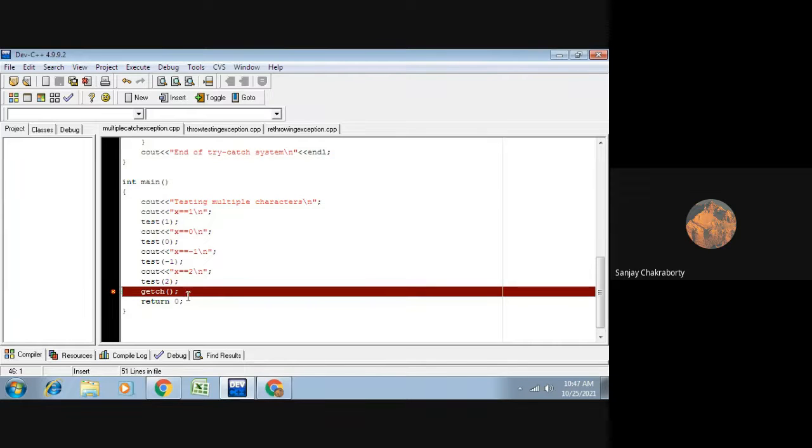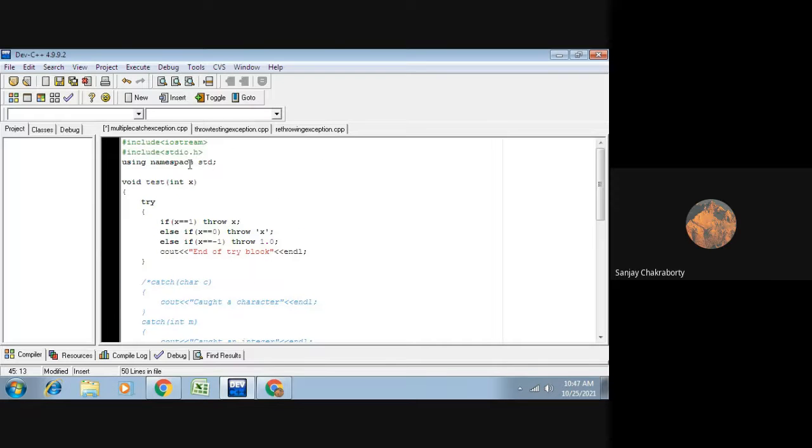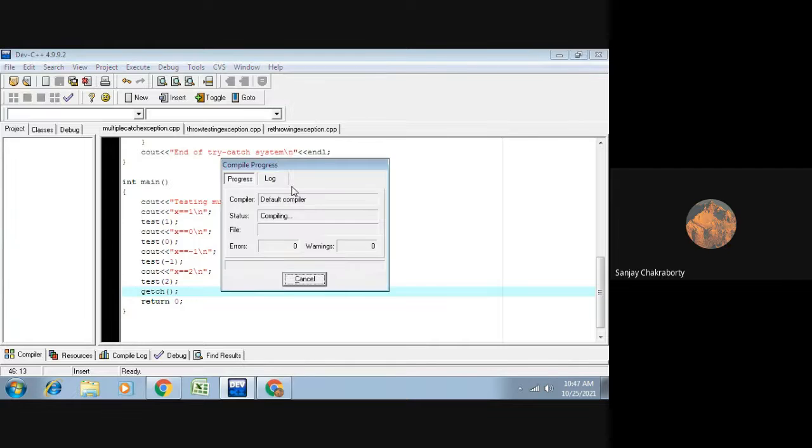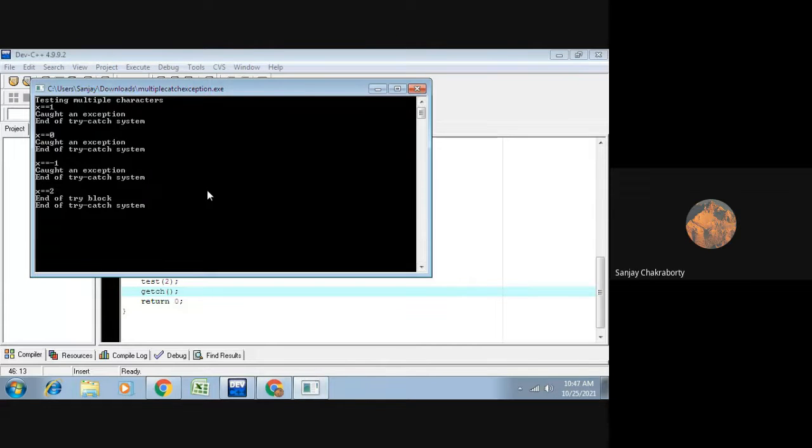No, getch is not working. In DevTools, getch is actually not supported. It should be conio.h, not stdio.h. Again, getch is a part of conio.h, not stdio.h. Sorry, I don't know whether getch is supported or not. Try it out once again. Yes, yes, it's supported. Okay.